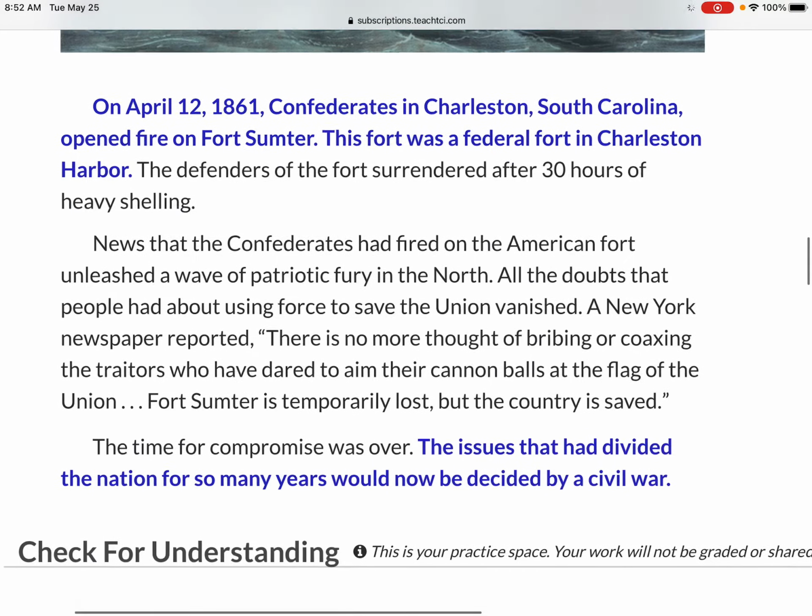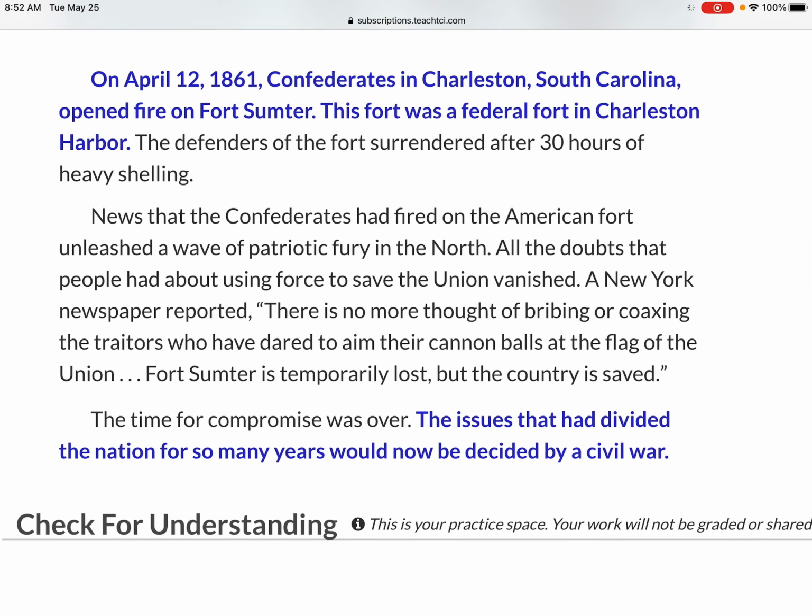On April 12th, 1861, Confederates, the states of the South now, in Charleston, South Carolina, opened fire on Fort Sumter. This fort was a federal fort in Charleston Harbor. The defenders of the fort surrendered after 30 hours of heavy shelling, heavy bombing, heavy gunfire.